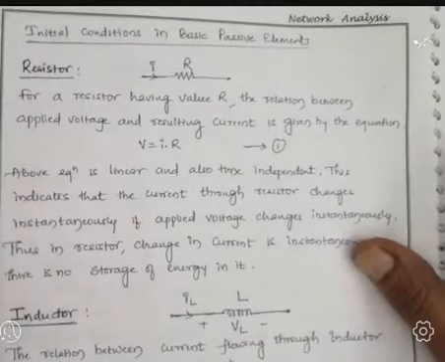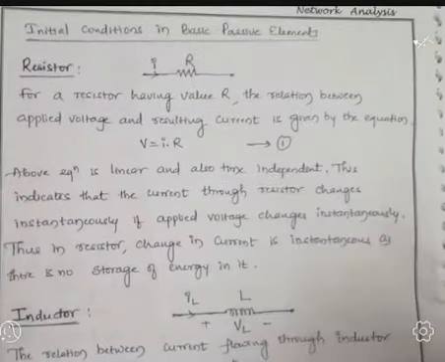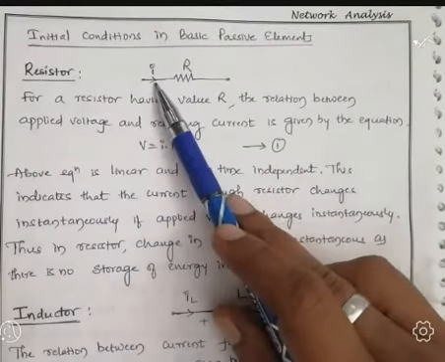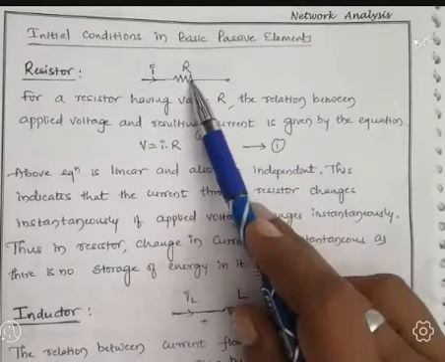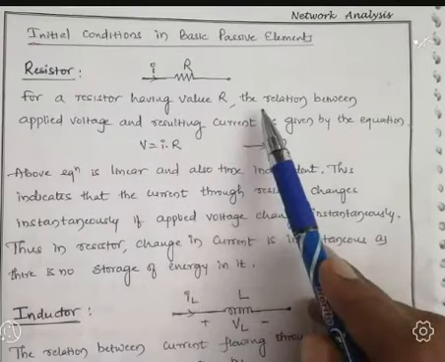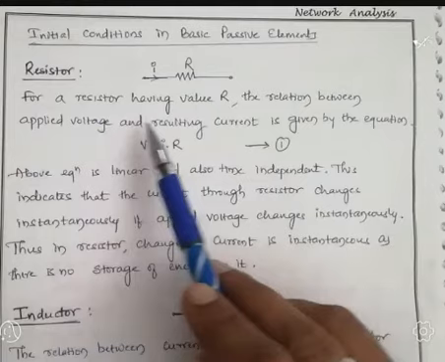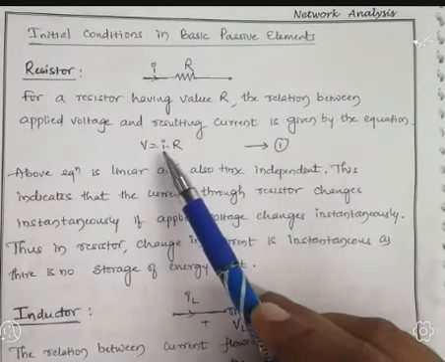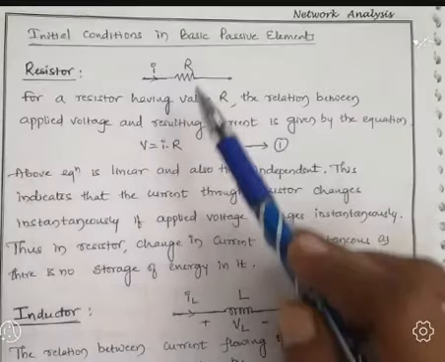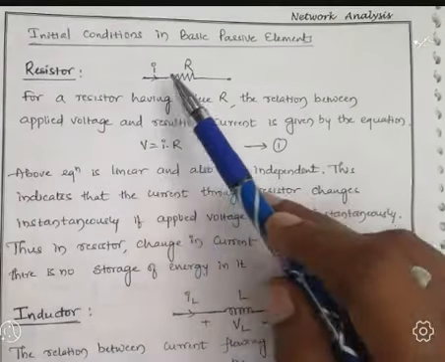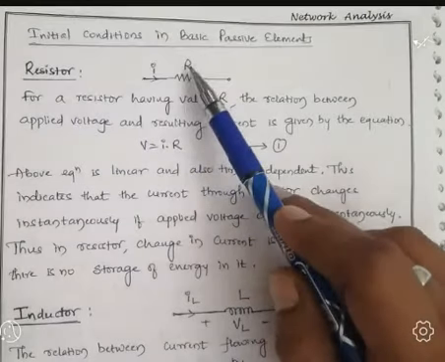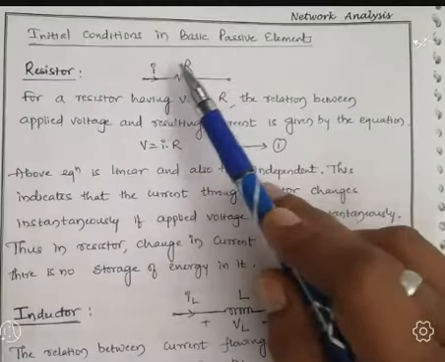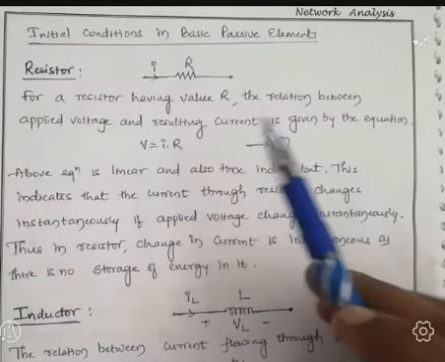Now, first I will take the resistor. Already we are familiar with how to represent a resistor. It is a resistor symbol. Through this resistor, the current I is flowing. For a resistor having value R, the relation between applied voltage and resulting current is V equal to I into R. The voltage drop across this branch is calculated by the formula V equal to the current flowing through this branch multiplied by the resistance R. I am going to represent it as equation number 1.